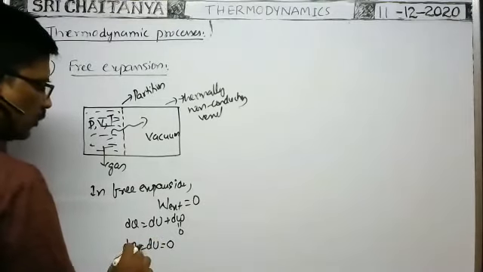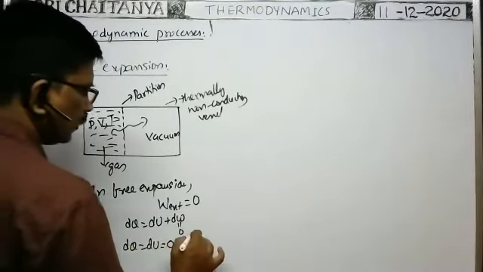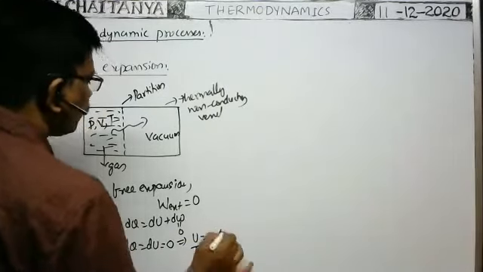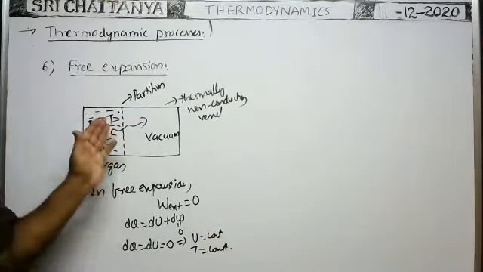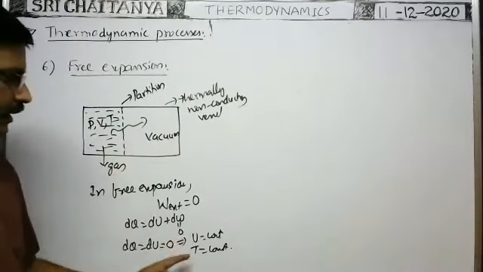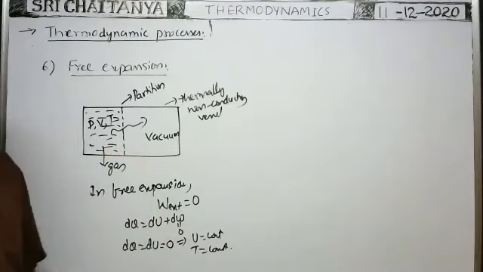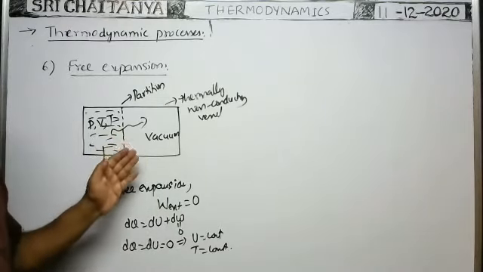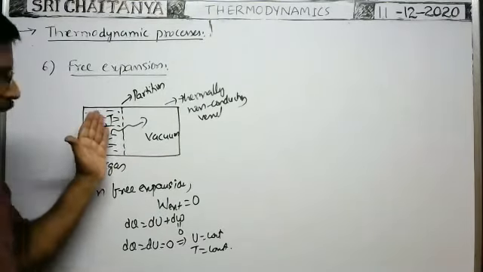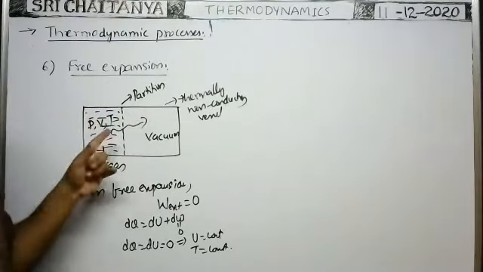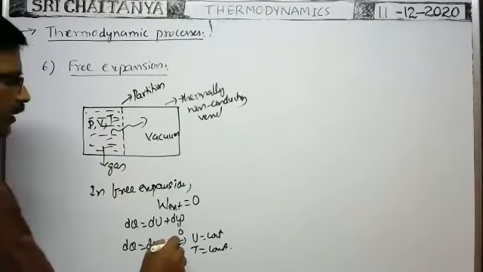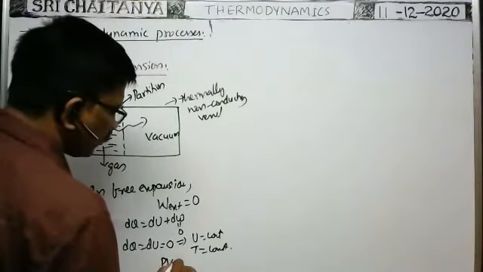When dq is equal to 0, du is equal to 0. That implies u is equal to constant. When u is constant, temperature remains constant. That is a very, very important point. Whenever free expansion takes place, the temperature of the gas and the internal energy remain constant. But volume increases, so pressure decreases. That means the gas obeys the ideal gas Boyle's law. As T is constant, we can write PV is equal to constant.